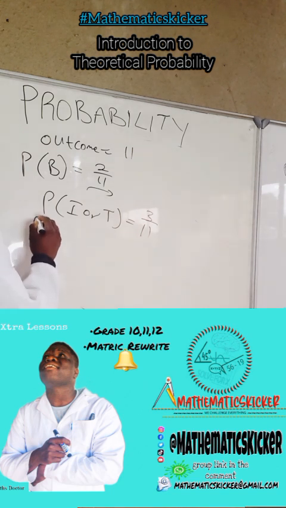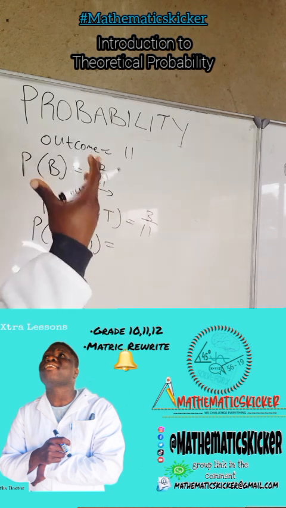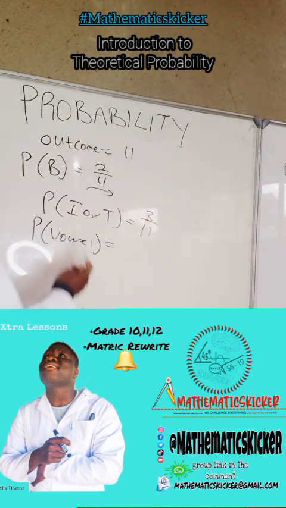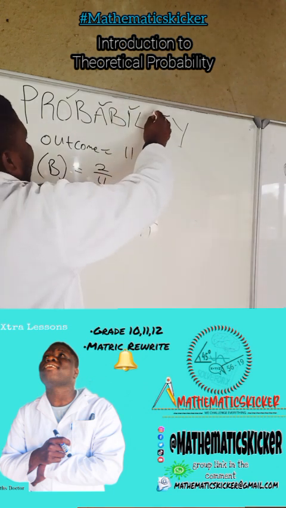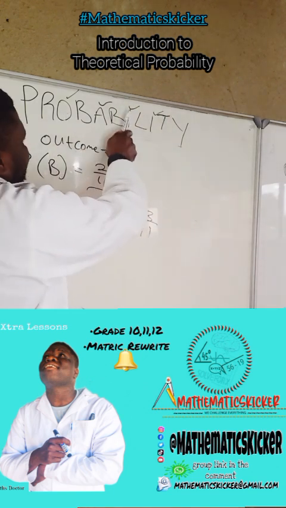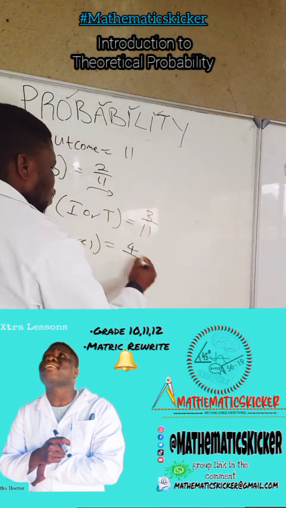Then what is the probability of picking a vowel? What are the vowels? We know that they are A, E, I, O, U. What are our vowels here? O is a vowel. A is a vowel. I is a vowel. I is a vowel. How many vowels? 1, 2, 3, 4. There are 4 vowels. So the probability of choosing a vowel is 4 over 11.